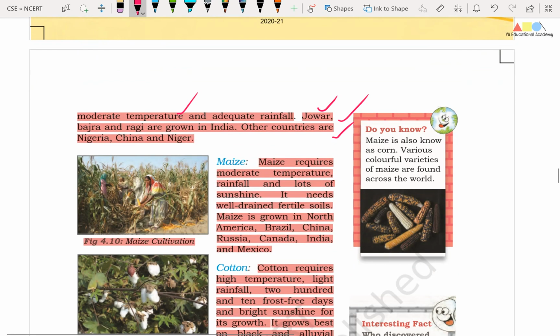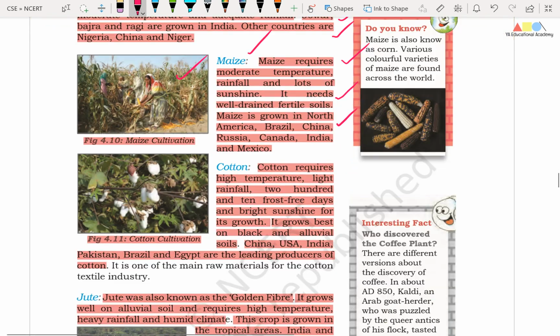Okay friends, now we will try to understand about the maize. Maize requires moderate temperature, rainfall and lots of sunshine. Friends, it needs well-drained fertile soils. Maize is grown in North America, Brazil, China, Russia, Canada, India and Mexico. So here in this picture you can see the harvesting of maize crop. Friends, you should know that maize is also called corn.